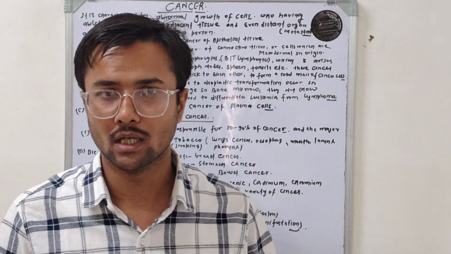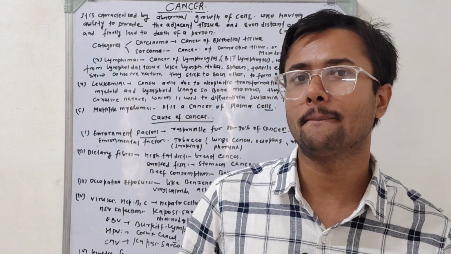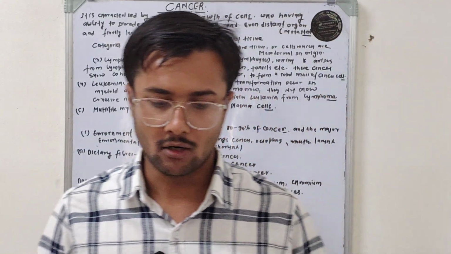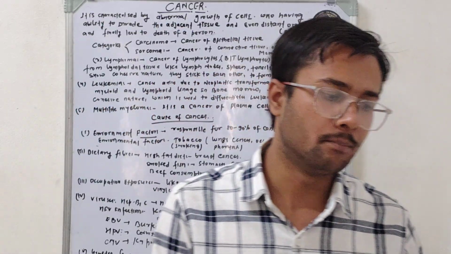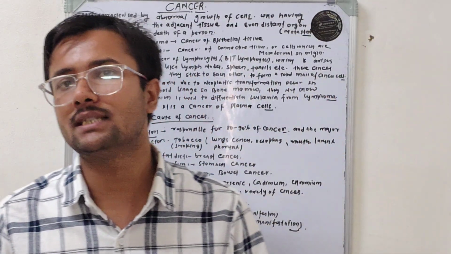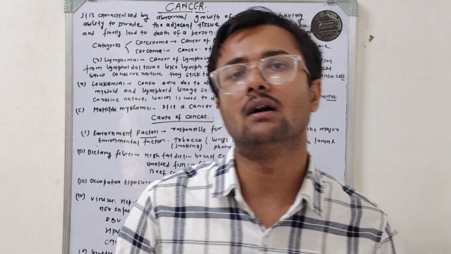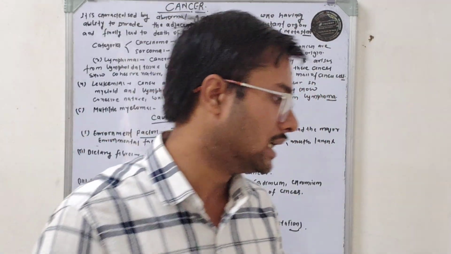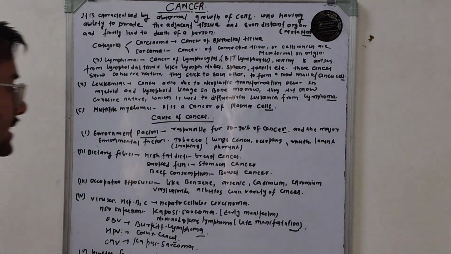multiple myeloma. Multiple myeloma is basically the cancer of plasma cells. What is a plasma cell? A plasma cell is a mature B lymphocyte. So if a plasma cell undergoes neoplastic transformation, we call it multiple myeloma. So this is all about the different types of cancer cells.